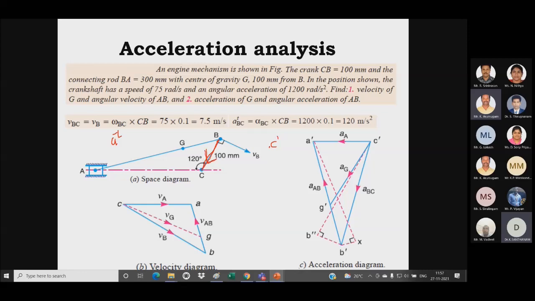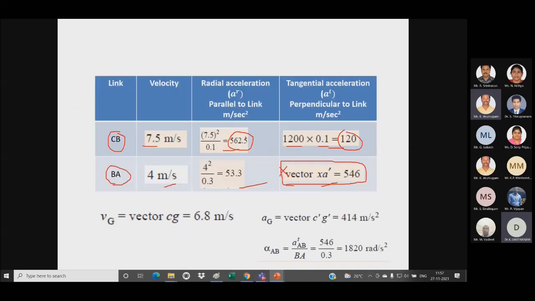Radial acceleration is always directed towards the center of rotation. So this is my link BC, so this is my center C, then my radial acceleration will be directed downwards to this center C. So I have to draw a parallel line. You can see this dotted line which represents the radial acceleration of your link BC. So I have to draw a line which is parallel to this BC. So this is my radial acceleration. The value will be 562.5.